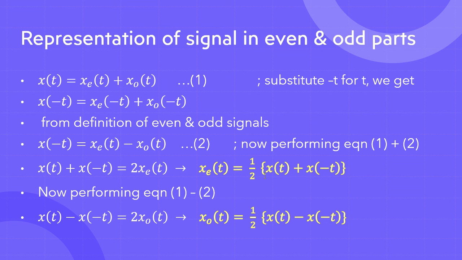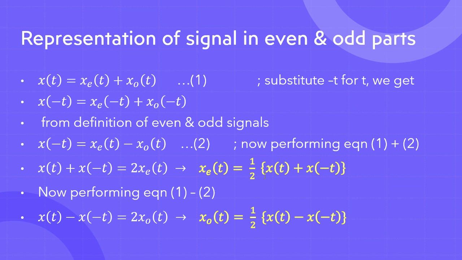If you want to go for discrete time signal, it will be the same as well. The calculation will remain the same. What will change? Instead of x of t, we will have x of n. Instead of x e of t, we will have x e of n, and instead of x o of t, we will have x o of n.